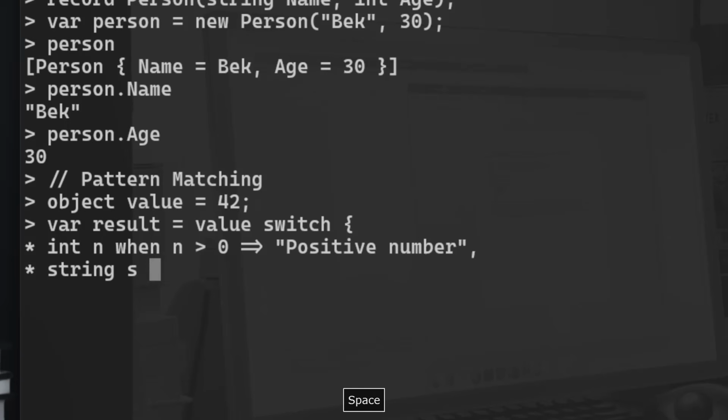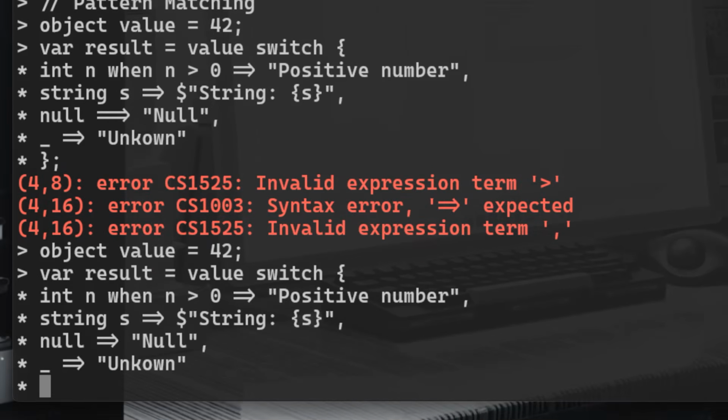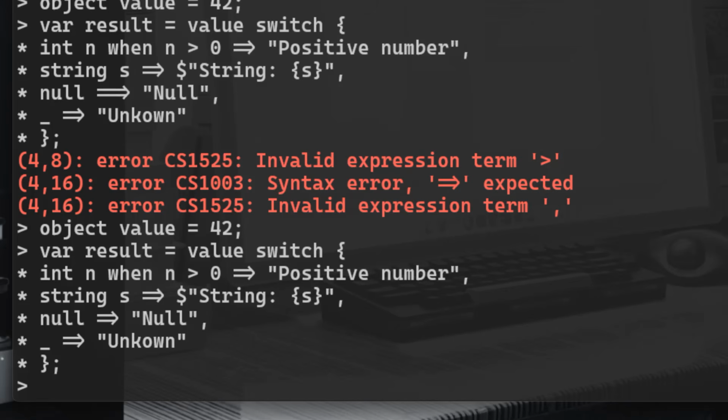String s to return with the $, and I'm going to pass the string. You remember the string interpolation? That's what we're doing here. All right. So if string, I'm going to pass the string. And if the value is null, I want to print null. I've actually written equal in the null part, so I apologize for that. So that is basically it. You will hit enter. Now you have your result.